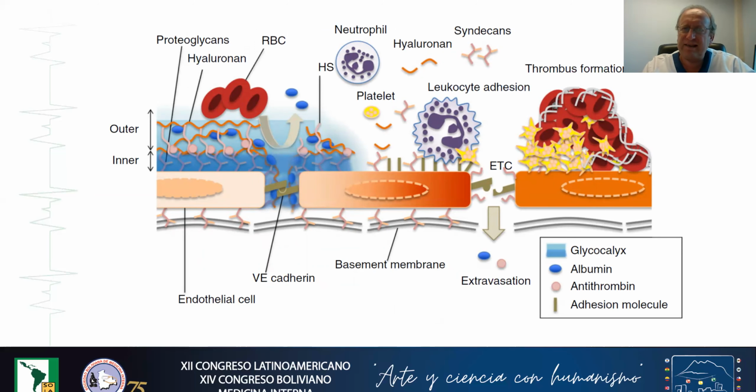When the glycocalyx disappears, for example in sepsis, you have naked endothelial cells here, and leukocyte adhesion can occur, and also the platelets. So the platelets can be activated and form thrombi in the microcirculation. You also have here the possibility of extravasation of protein and fluid, meaning what we call the capillary leakage syndrome that we have in sepsis.